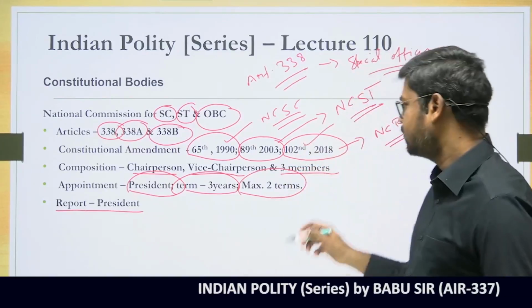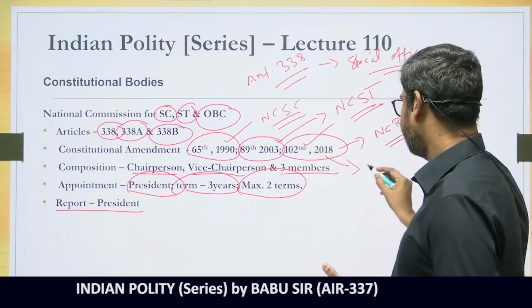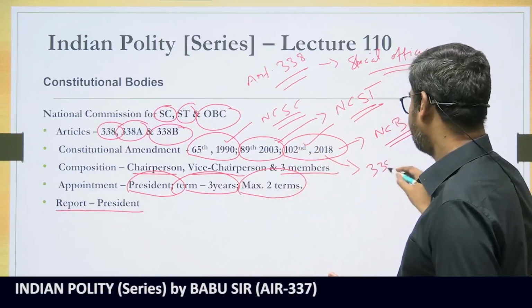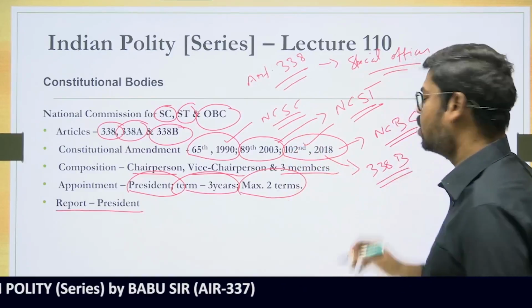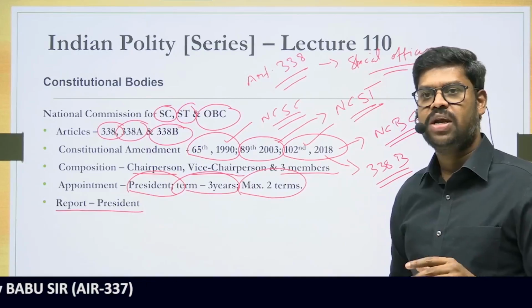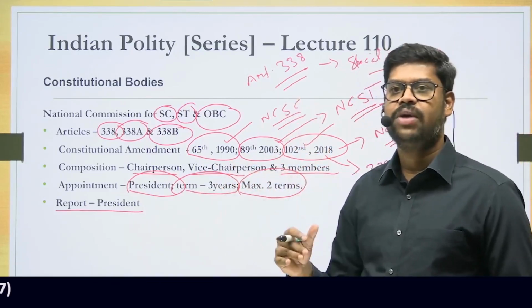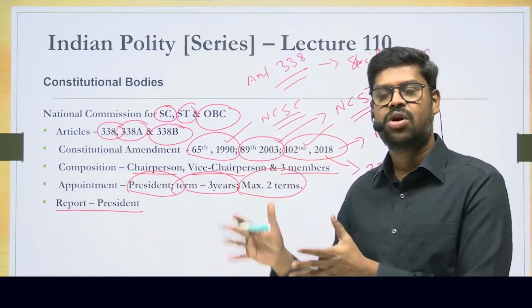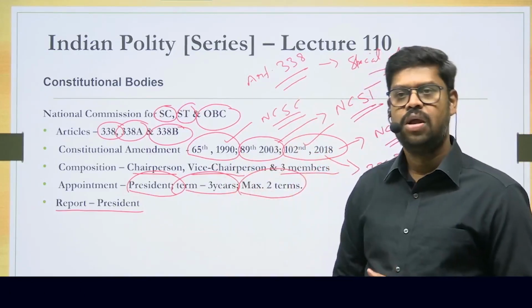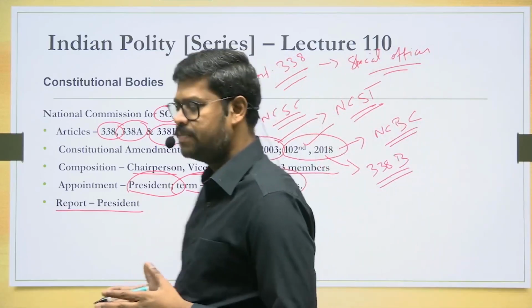In fact, to be very specific, the 102nd Constitutional Amendment Act inserted Article 338B, which provided constitutional status to the National Commission for Backward Classes. Sometimes a question can come asking which of the 3 commissions is not a constitutional body. All the 3 commissions are today constitutional bodies. Why is it important?